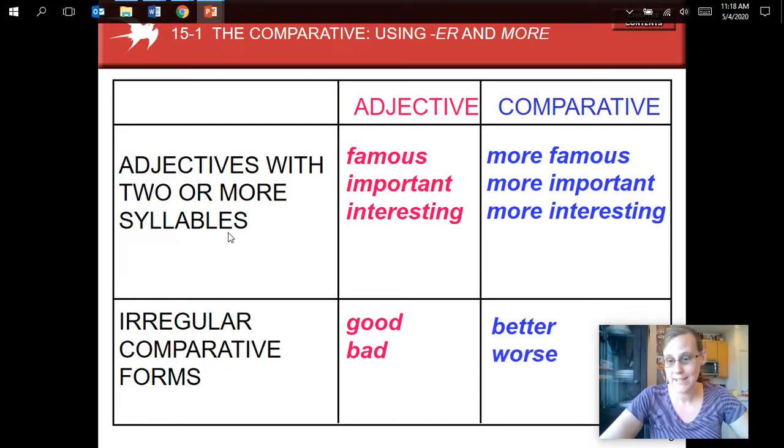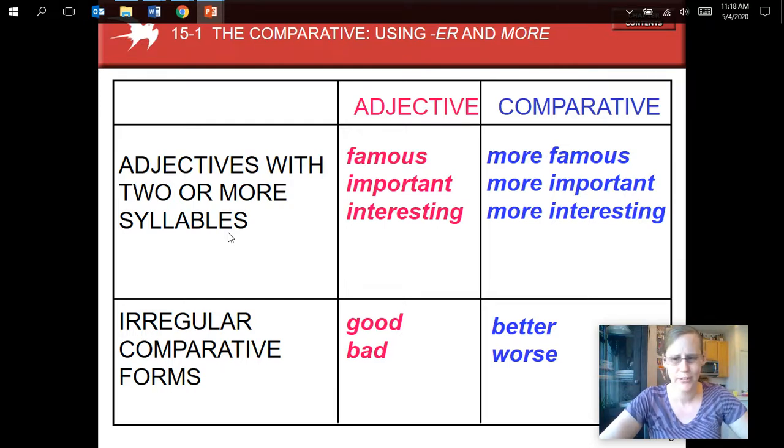Similar, bad. So the opposite of good is bad, and it is also irregular. We would say worse, right? Like maybe if you go to the doctor and you don't feel well, right? You may say, if you don't feel better in 3 days, you come back, right?